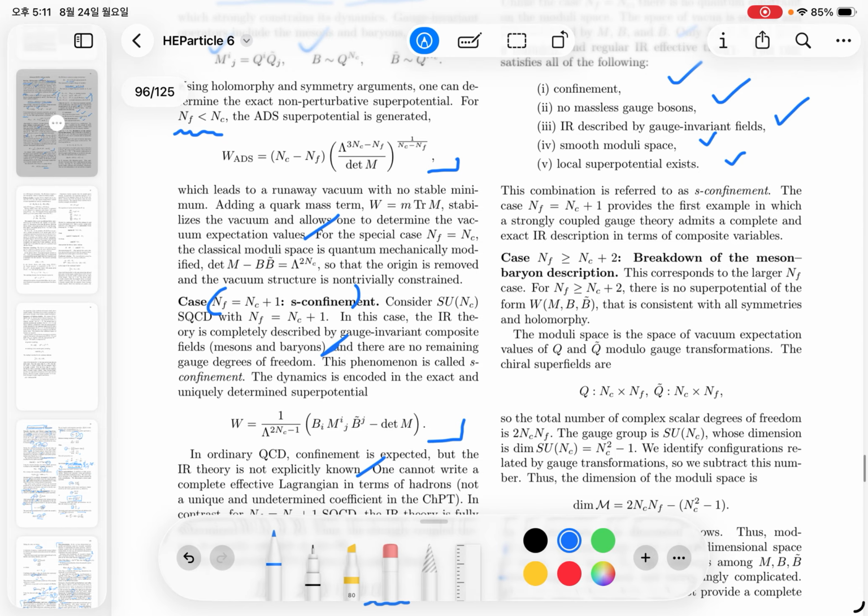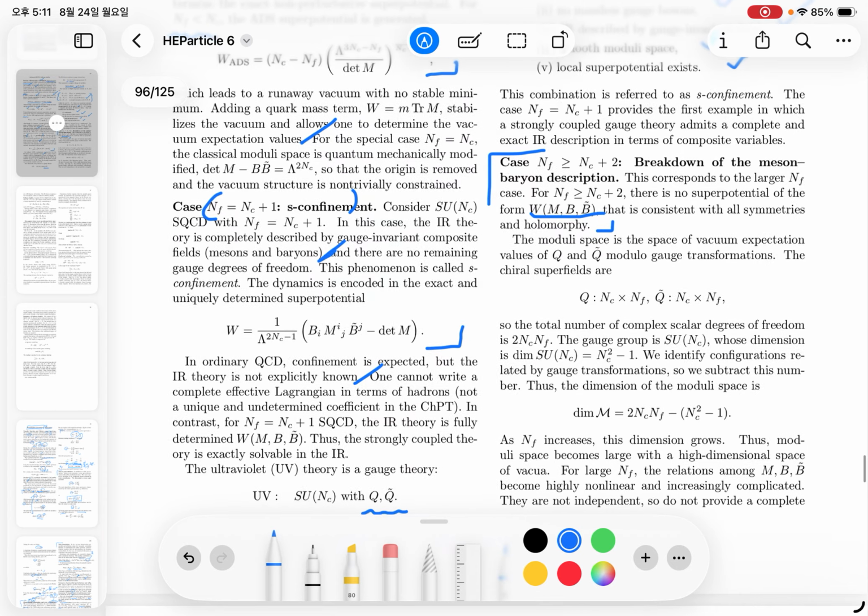But now today I'll talk about the case where NF is larger than or equal to NC plus 2, where there is a loss of degrees of freedom. The meson and baryon descriptions break down because there is no potential of the form of meson and baryon operators which is consistent with all symmetries and the holomorphy condition.